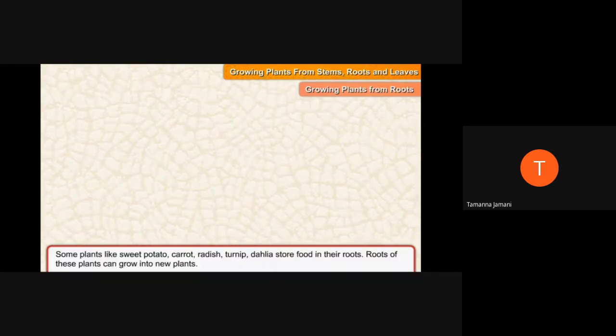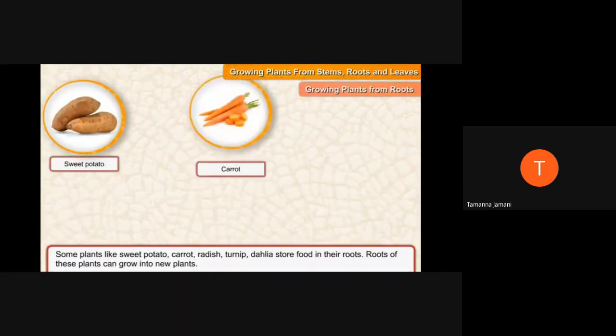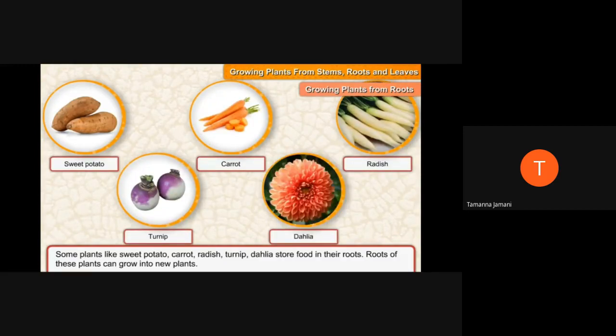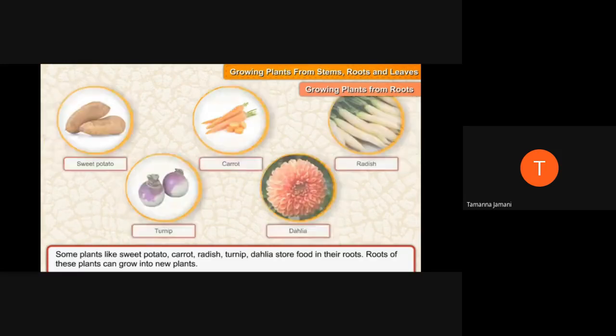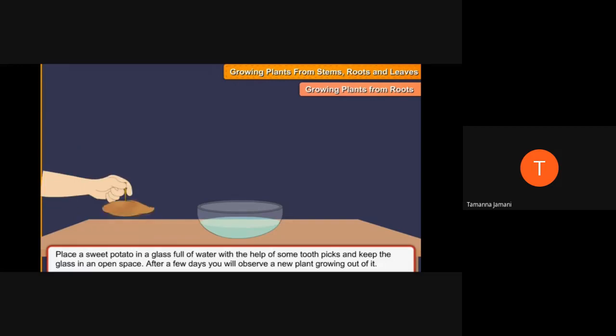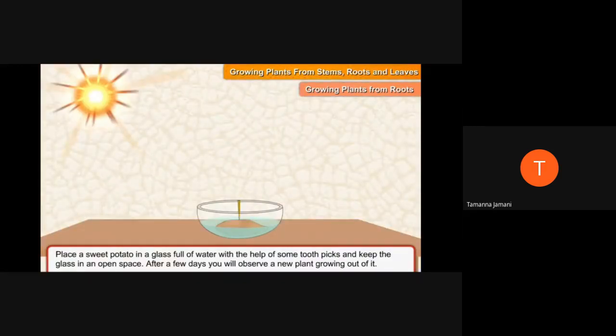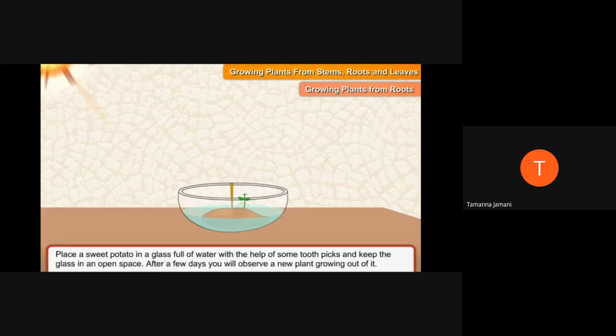Now we will have the third process: sweet potato, carrot, and radish. They themselves are known as roots. Turnip also, dahlia also. So while we are planting them inside the pot, we can see the process of how the root will start growing. A sweet potato is inside a bowl filled with water, and now it will get sunlight also. See, it gets a small root.